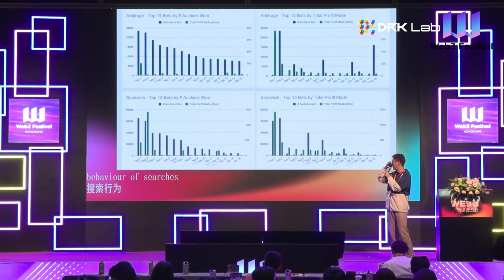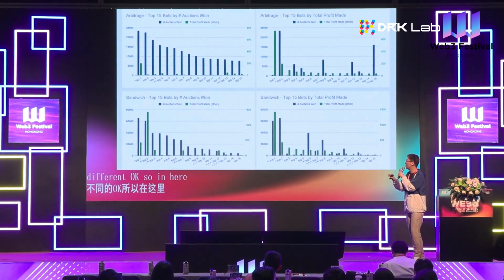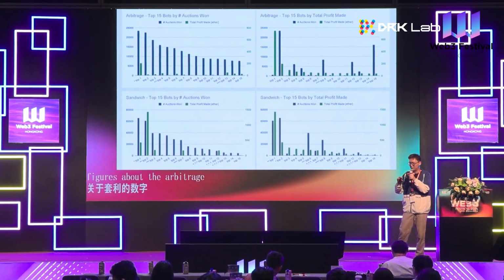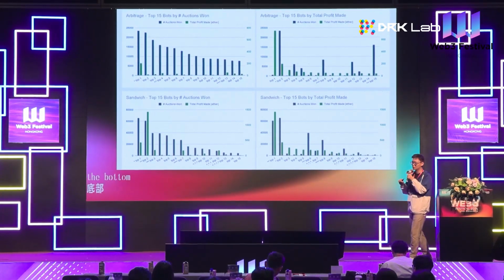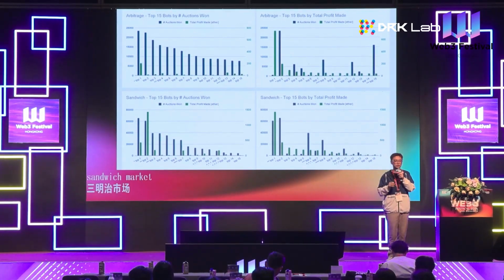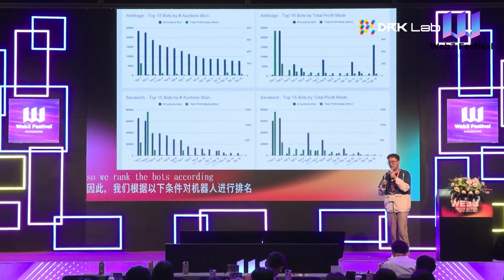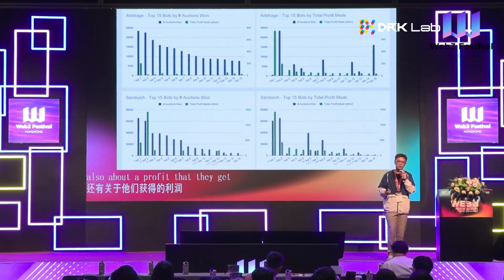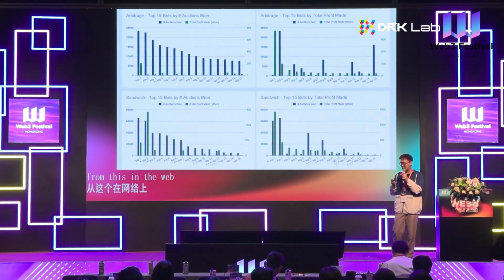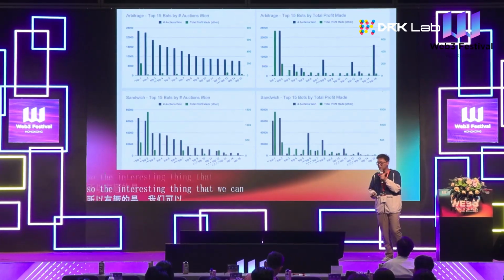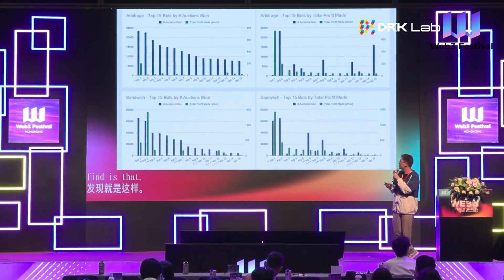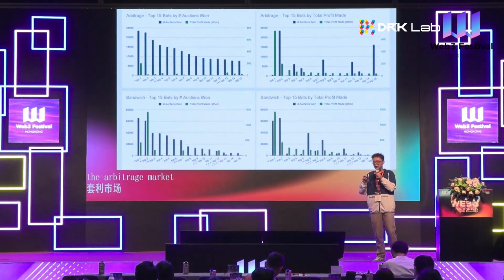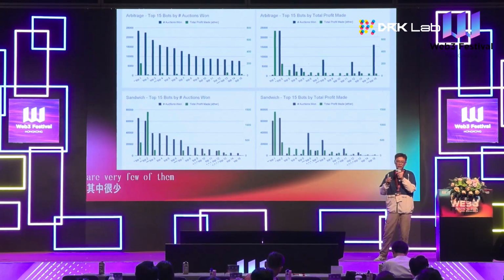Here we have four figures: the top two are about the arbitrage market, and the bottom two are about the sandwich market. We rank the bots according to the number of auctions they win and also the profits they get. The interesting thing is that compared to the sandwich market, in the arbitrage market there are very few bots that win a lot of auctions and also get a high profit.